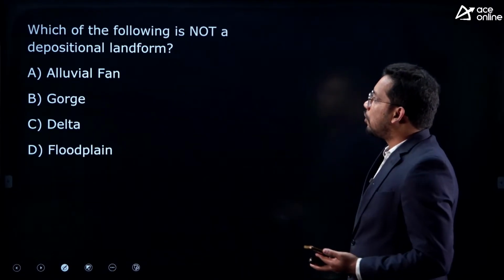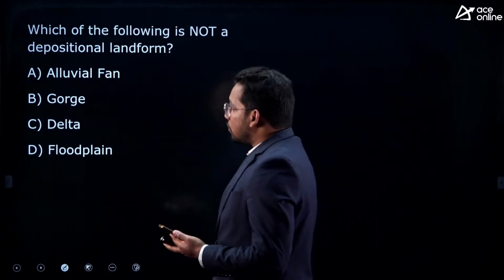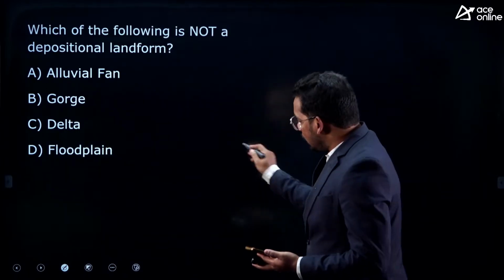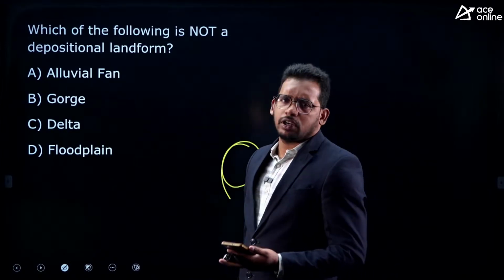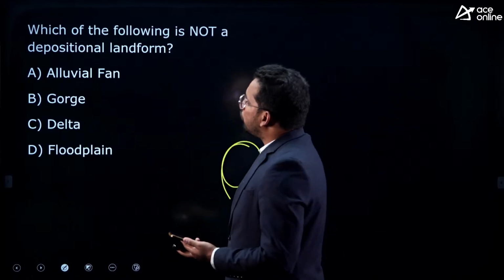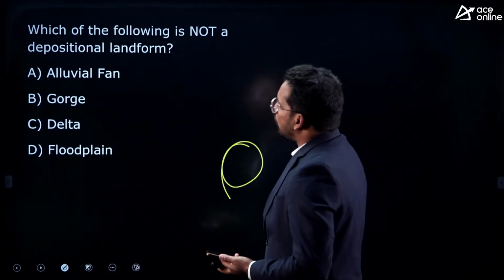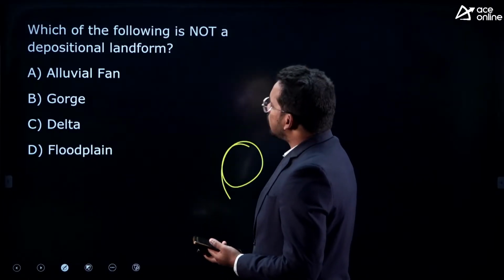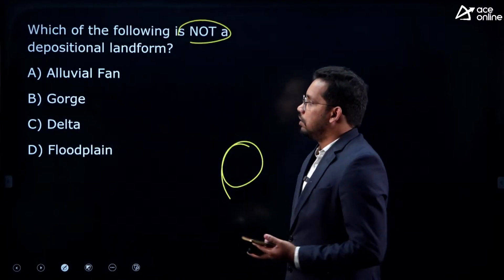Next, which of the following is not a depositional landform? See, landform means any geographical feature formed on earth because of erosion or deposition or any forces like wind, water, whatever may be. Now they have given 4 options, 3 depositional and 1 erosional. Now we need to find the erosional one, right? They are asking not depositional, that means it should be erosional.